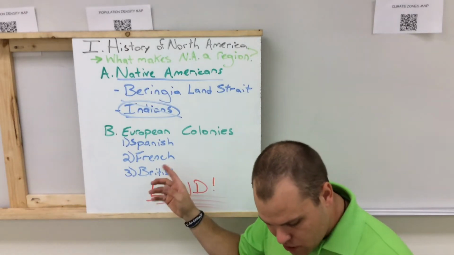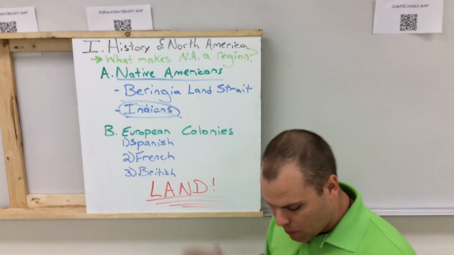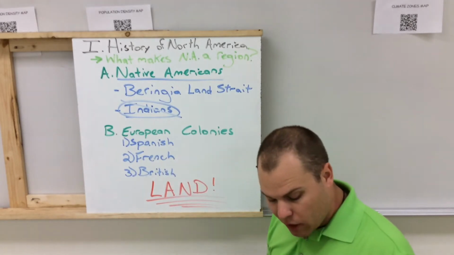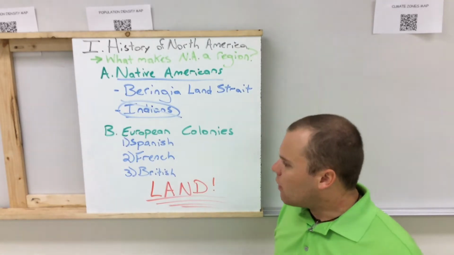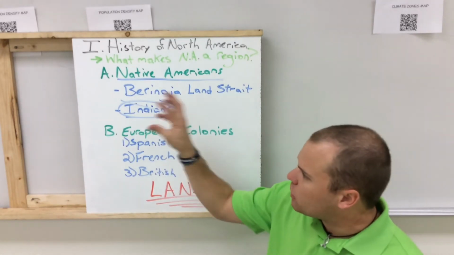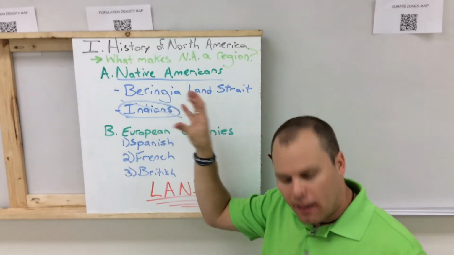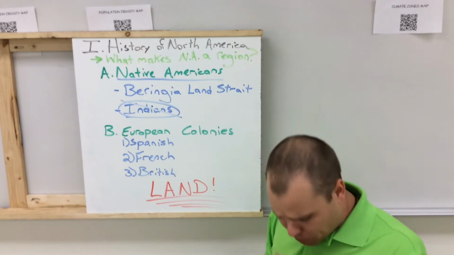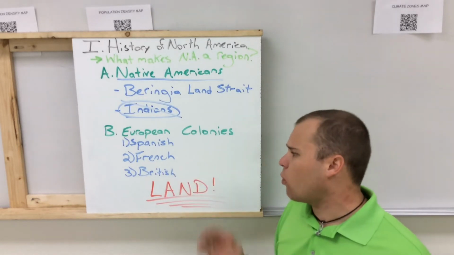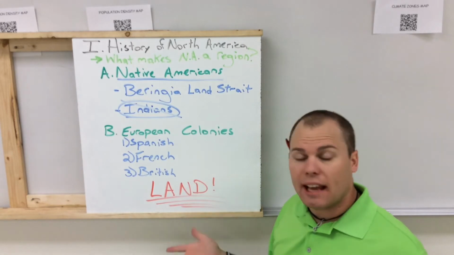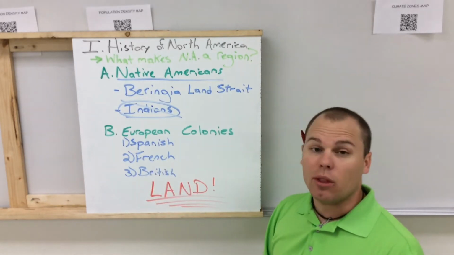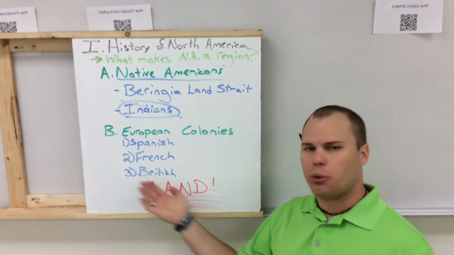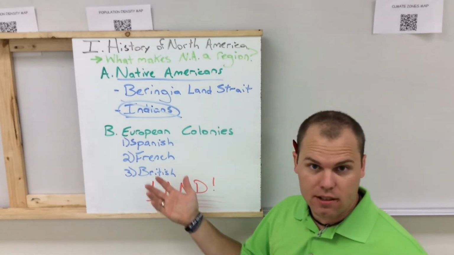We also had the French. The Spanish, before I get off of them, the Spanish settled in areas around Florida and then west of the Mississippi River. The French came in, and the French especially settled in the eastern part of Canada. That's where you're going to see a lot of them located. And the French came to trade. They didn't come for land, really. They came to trade with the Native Americans that were here, and that's why a lot of the Native Americans allied with the French during the French and Indian War, because they treated them better. They treated them like friends and allies.